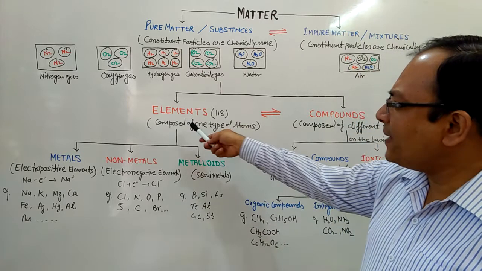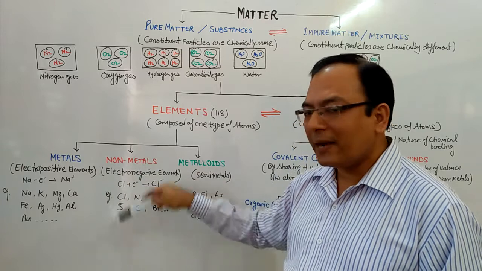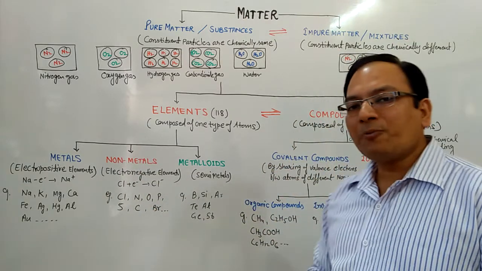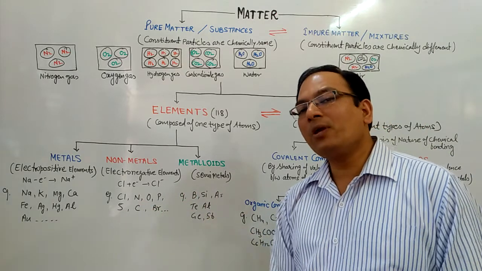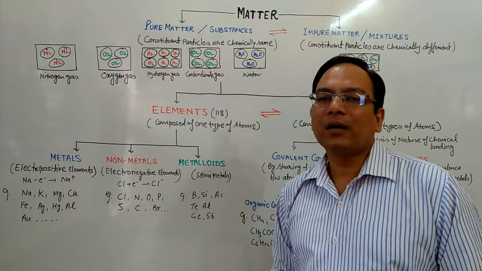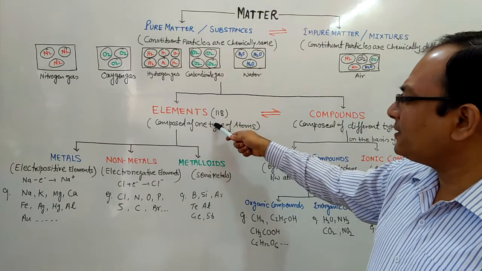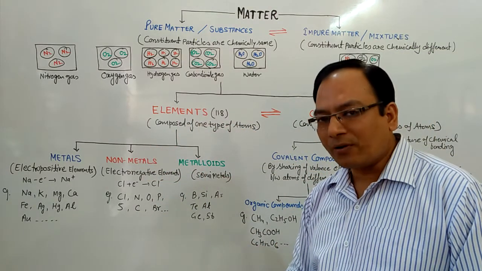Students, different types of elements, metals and non-metals or metals and metals, when combined they form compounds. Compound means a combination of 2 or more different things. When 2 or more different things combine, the new substance is known as a compound. You can see that 118 elements, when combined differently, form an enormous number of compounds.